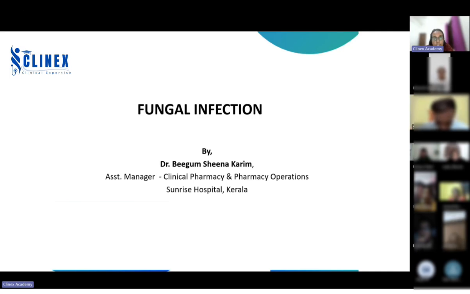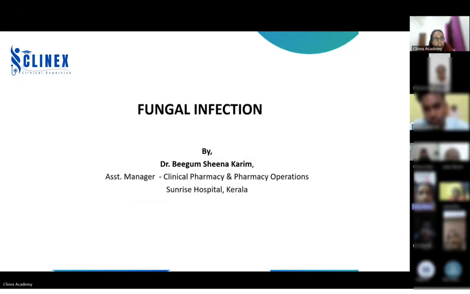Can anyone tell me in what type of patients you often find fungal infections? Immunocompromised patients. Yes, that's where we often find fungal infections. Can you all tell me some antifungal drugs that you have come across?